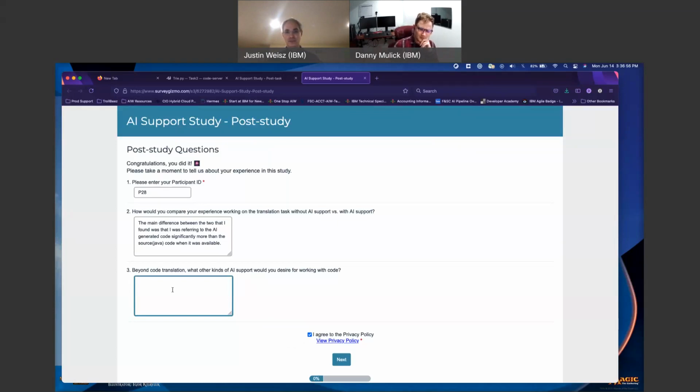What other AI support would I even think of? I would see code translation. I know that's not really AI. Testing your code, that's not quite AI unless you're having the AI write test cases. I'm going to write that in as a pie in the sky.